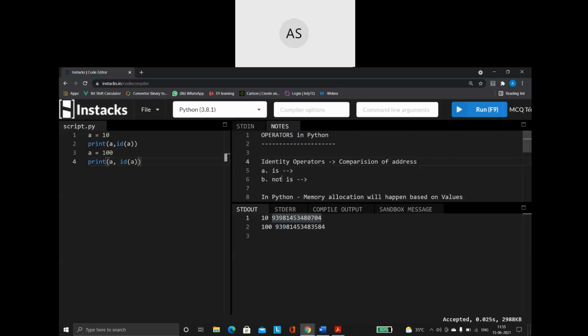So "is" and "is not" are the two identity operators that we have. The is operator will give me the result as true when both of my variables are pointing to the same memory location.